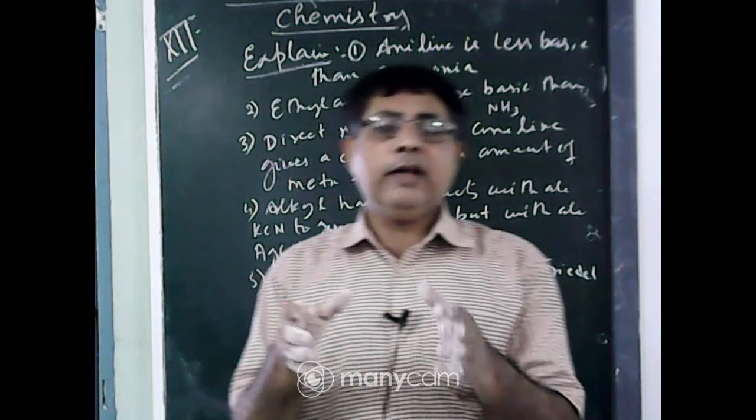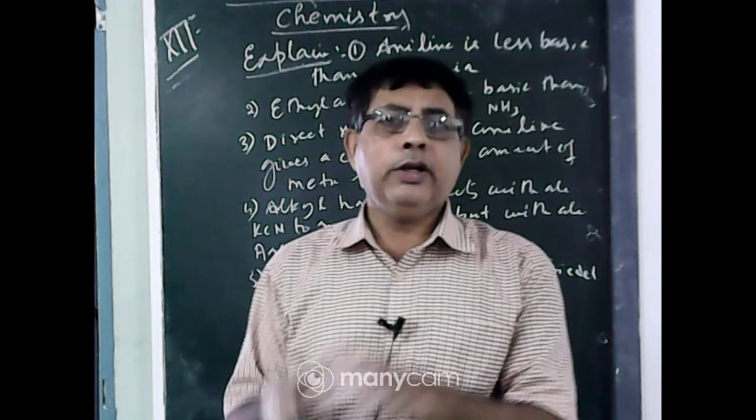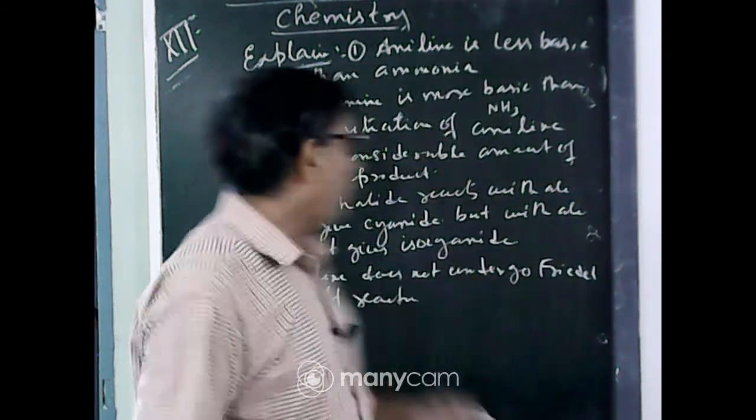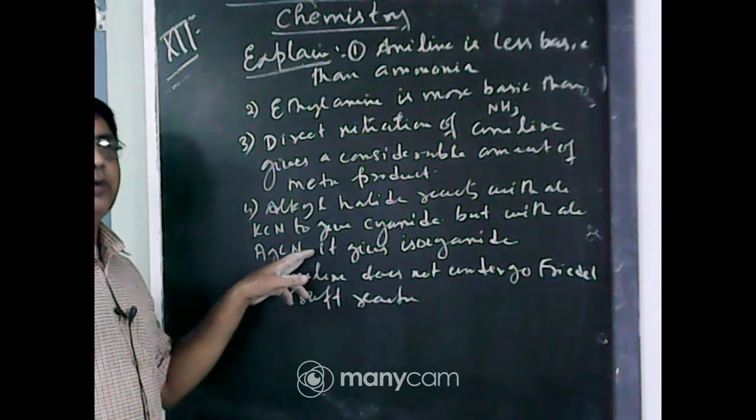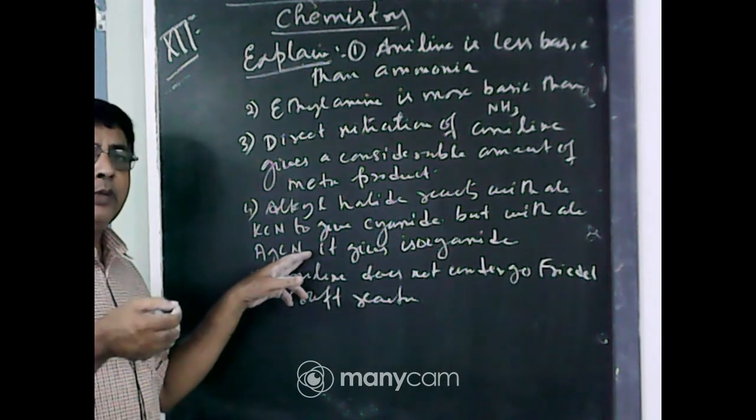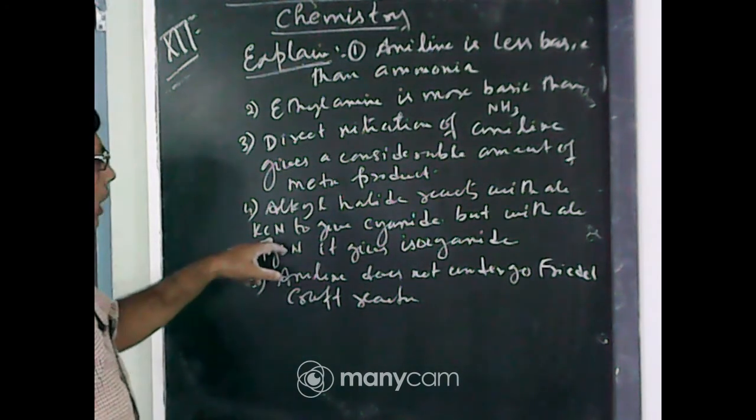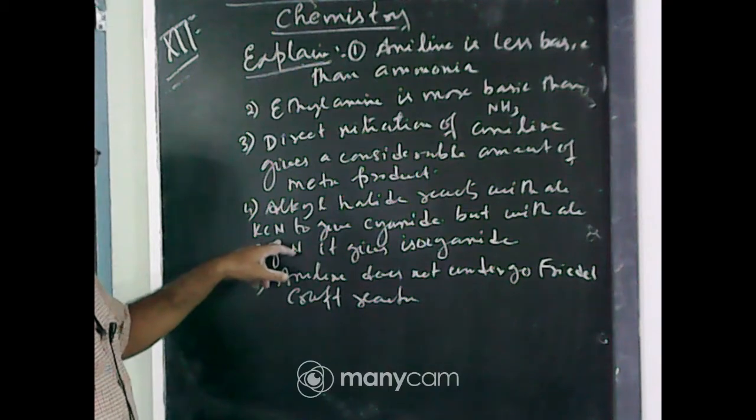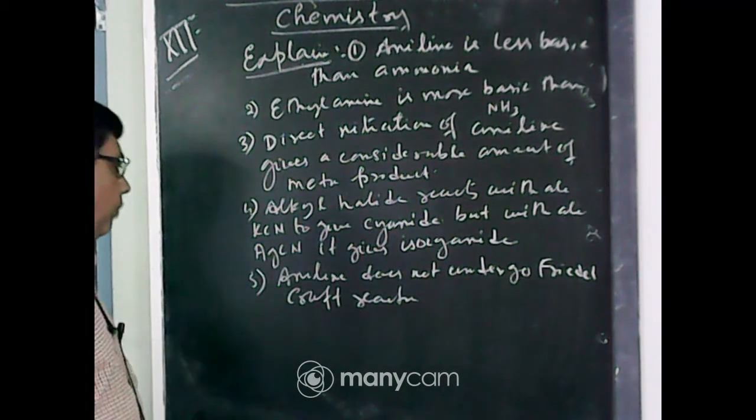But silver cyanide is a covalent compound, not an ionic compound like KCN. So it does not produce CN minus ion. If it remains in the molecular form, then nitrogen acts as the donor center. Then a nitrogen-carbon bond is formed to give isocyanide. So the main reason is that KCN is an ionic compound. It produces cyanide ion which acts as an ambidentate ligand, but AgCN is a covalent compound.